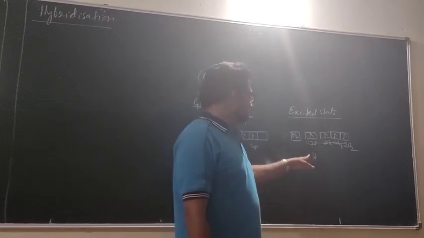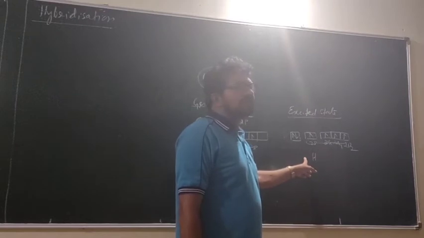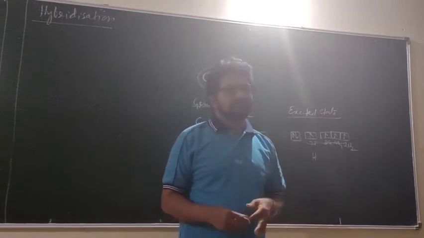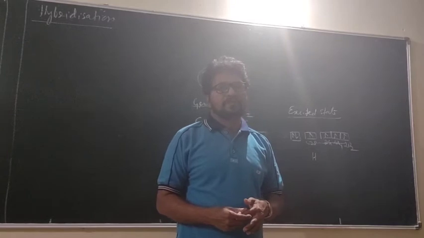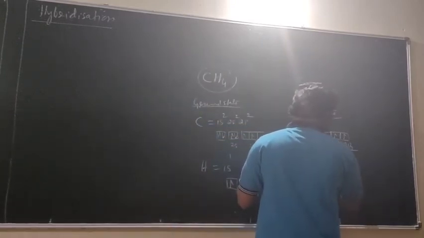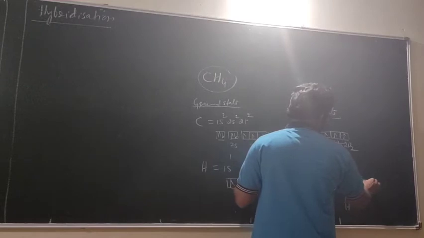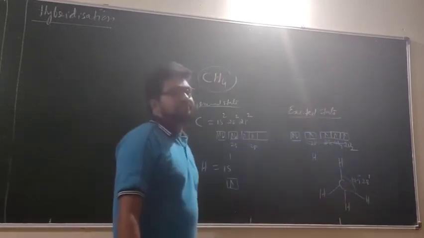But here all the 4 bonds are identical. All the 4 CH bonds are identical. This is revealed spectroscopically. And all the 4 bond angles are 109 degree 28 minutes.